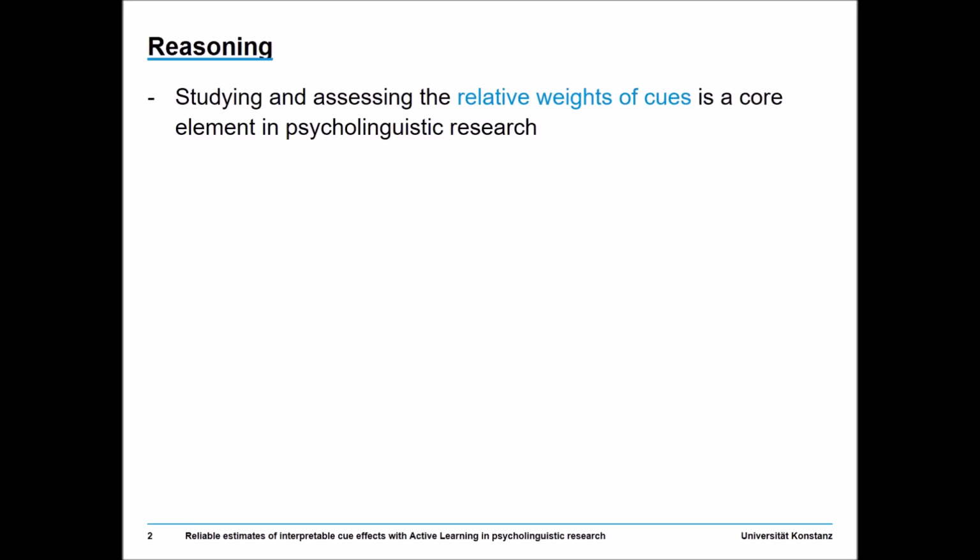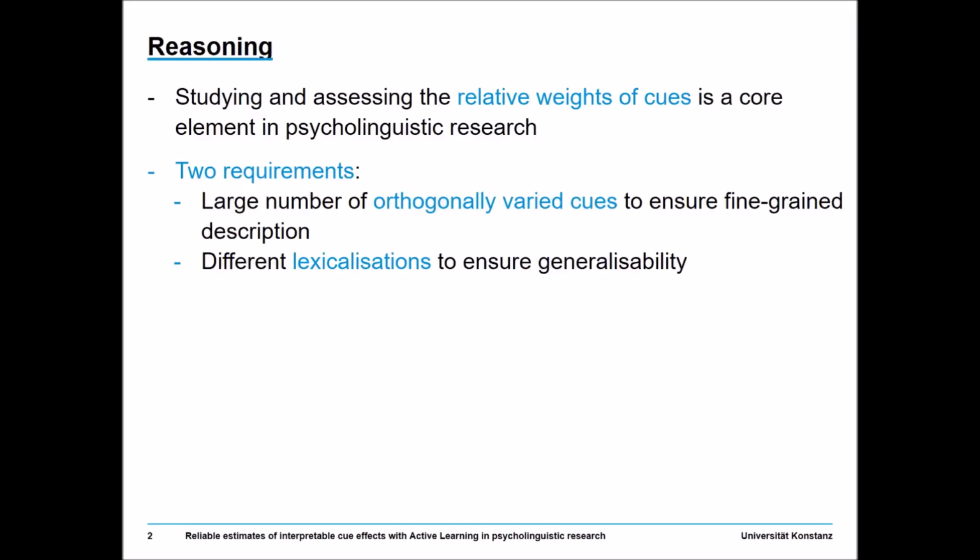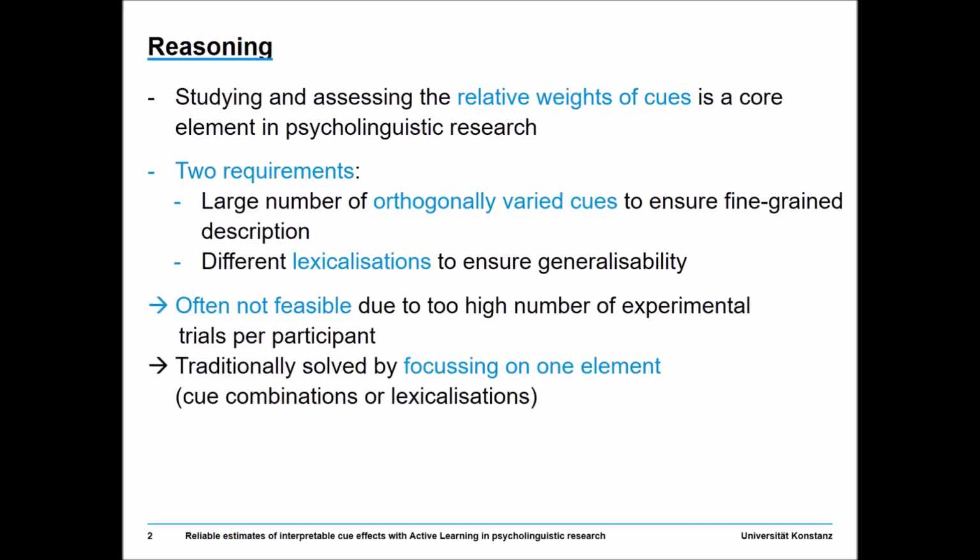Studying and assessing the relative weights of cues is inevitable to understand a linguistic phenomenon. Ideally, cue-weighting studies would use large numbers of orthogonally varied cues to ensure fine-grained descriptions, combined with different lexicalisations to ensure generalisability. Such complex research designs are often not feasible since they would result in too high numbers of experimental trials per participant. Traditionally, studies focused either on varied cues or lexicalisations.